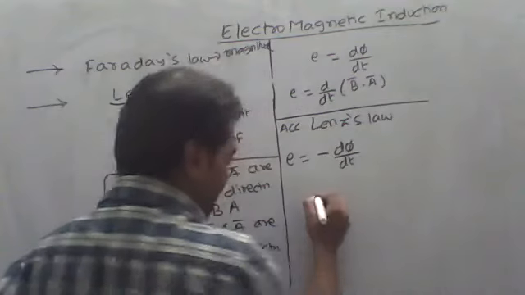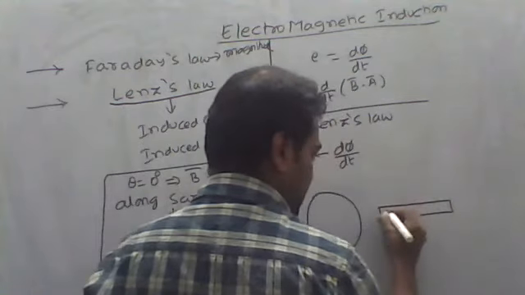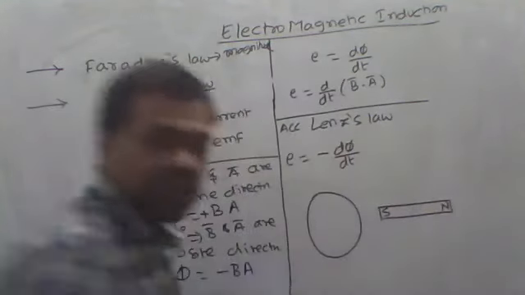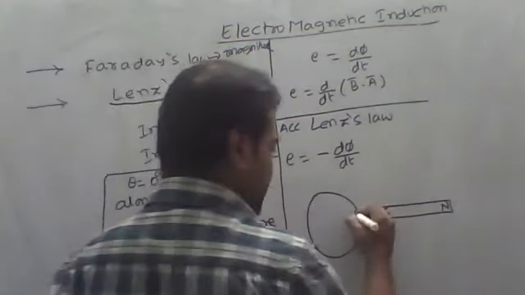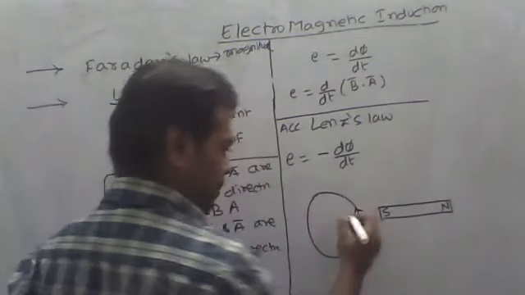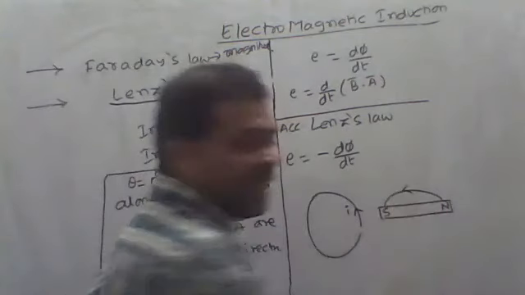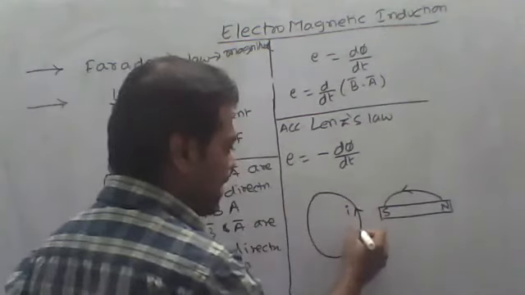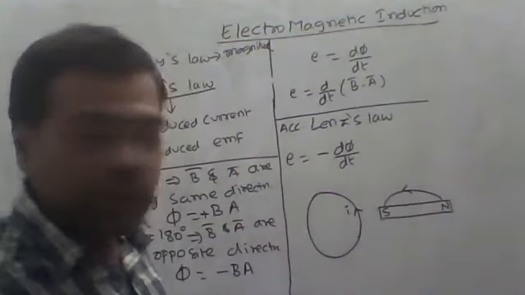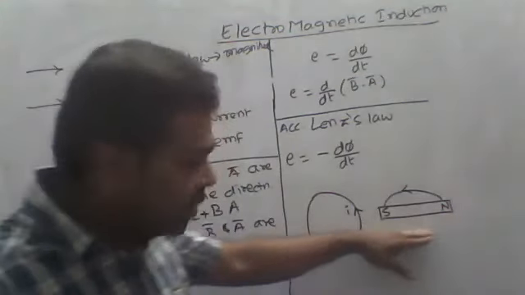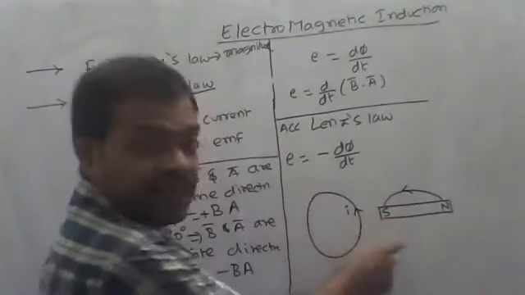Suppose I have a circular coil and here I have a magnet, with the south pole moving towards the coil. Suppose here I have an anti-clockwise current I. That means already in the coil we have a magnetic field. In addition to that, if a magnet is coming towards the coil, then what will happen? This coil will repel the motion of the magnet.